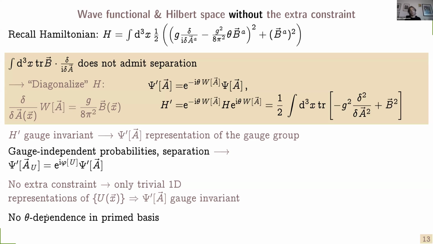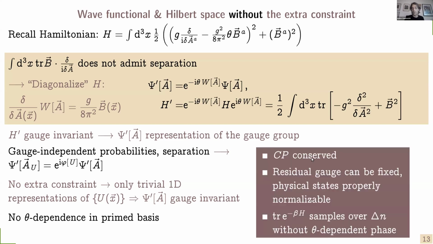So in the primed basis, all expectation values are CP conserving because there's no theta dependence in the Hamiltonian either. And since this is a basis independent statement, it carries over to all bases, and therefore CP is conserved. Now that we have fixed the gauge transformation property of the wave function, we can also fix the residual gauge freedom, and therefore the physical states are properly normalizable.